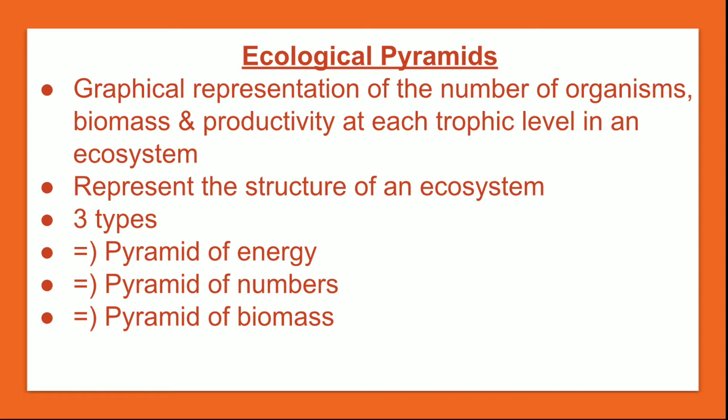Today I am going to continue with the ecosystem chapter according to the ICSE syllabus, Class 8. In my last video, I discussed the food chain, the food web and the flow of energy. In the flow of energy, I want to tell you one thing: only 10% of energy is transferred to the next trophic level, and the rest, that is 90% of the energy, is kept by the organism itself for its different purposes, for its different uses.